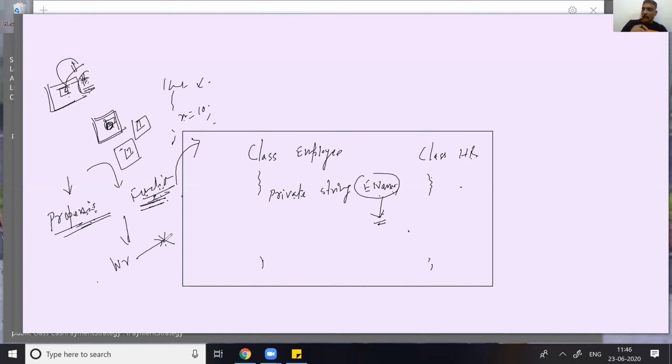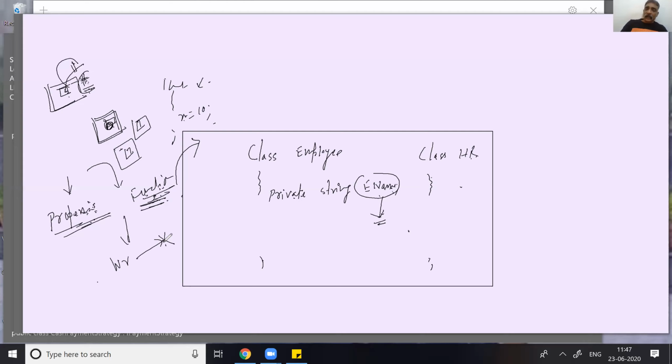I didn't get what you have said. Sir, HR wants to assess the employee class ename variable, you give me the best suitable way. I'm just giving it to you. You can make a property or you can make a function. So again, you're confusing me. You give me one option only, and if you give me two options, then tell me why we can go for this one and when for the other.